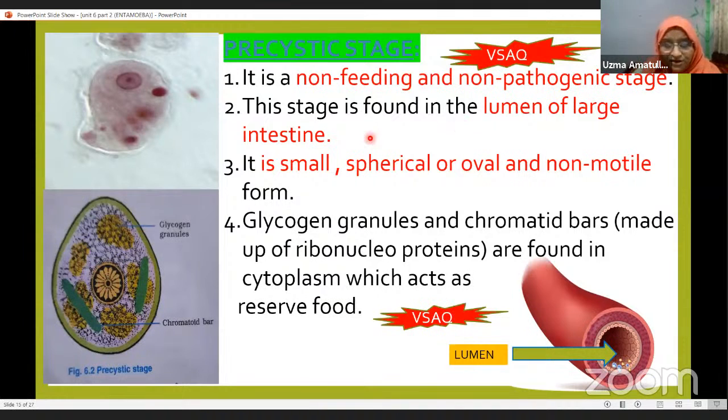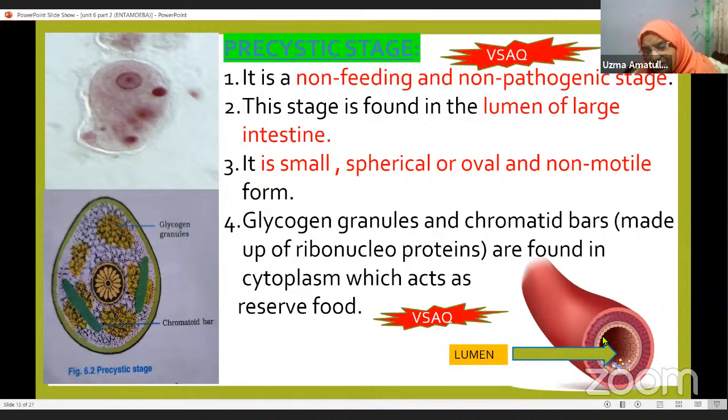Now what is lumen? You see here, what is this? This is an intestine or a blood vessel, whichever. What is the shape of it? It is a tube shape. When it is a tube shape, this hollow space will be there in the middle.